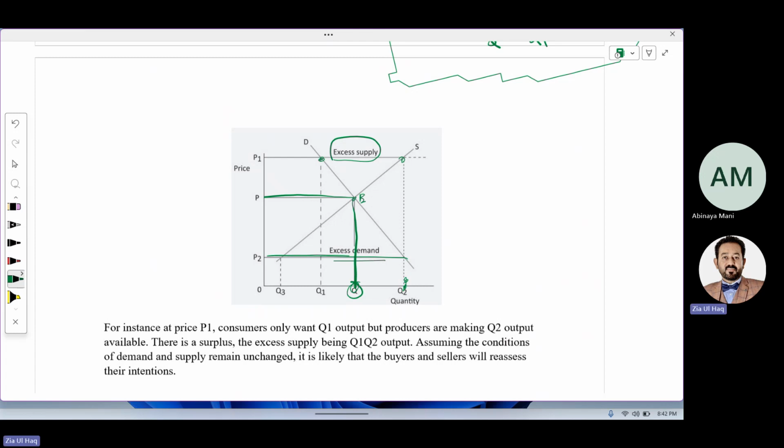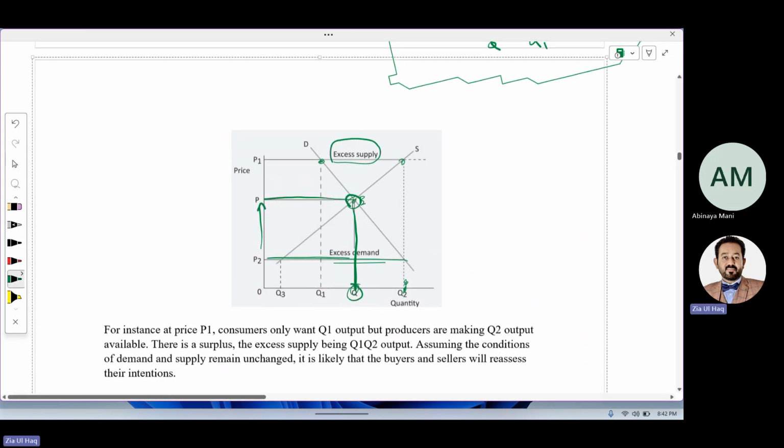If there is excess demand, prices will automatically go up from here to here, and will be restored over there automatically. Who sets the prices in the market? Free forces of demand and supply according to equilibrium. If equilibrium is disturbed, automatically it will be restored to the equilibrium point and prices will come to the original stage.